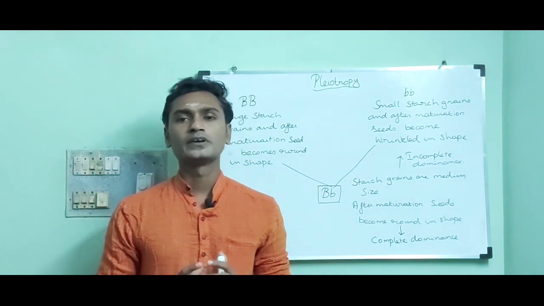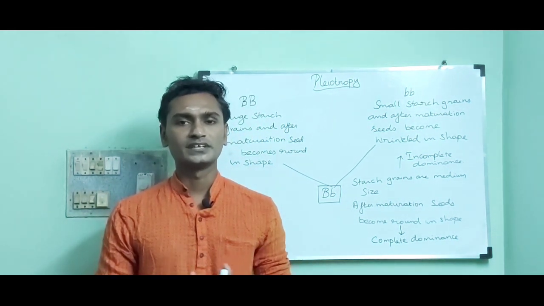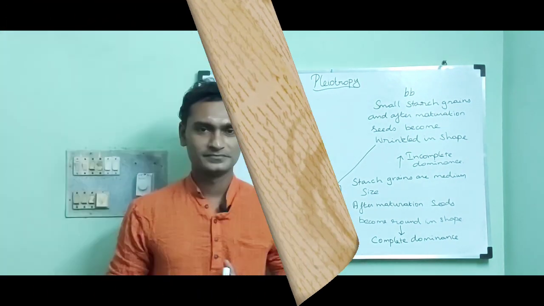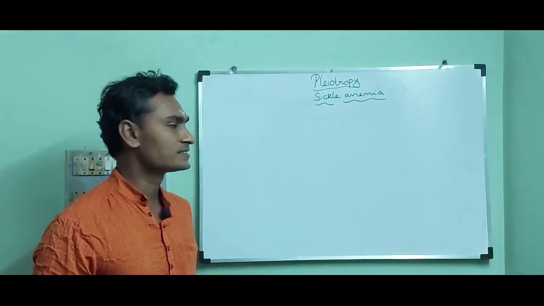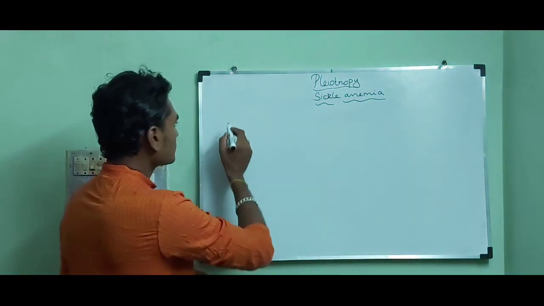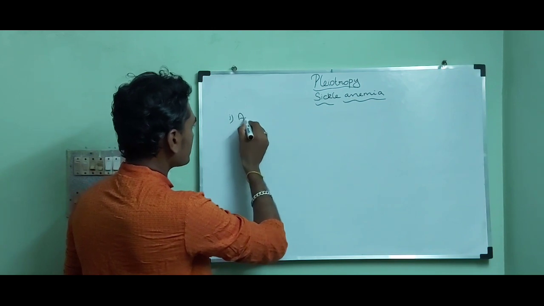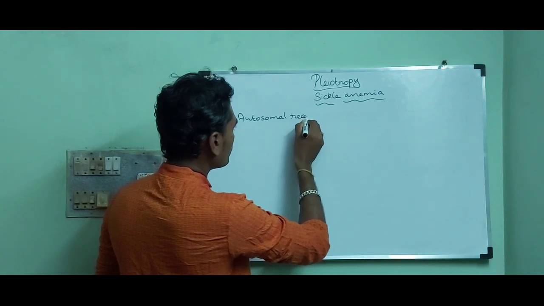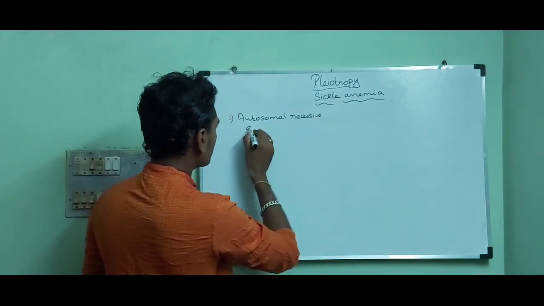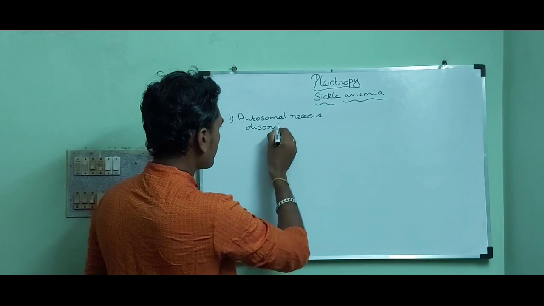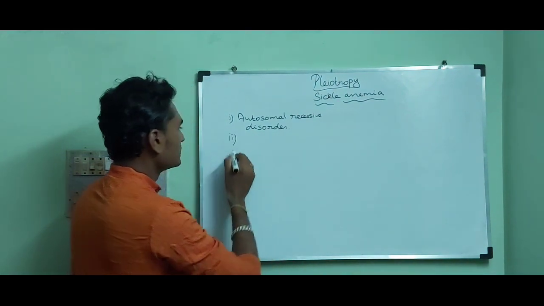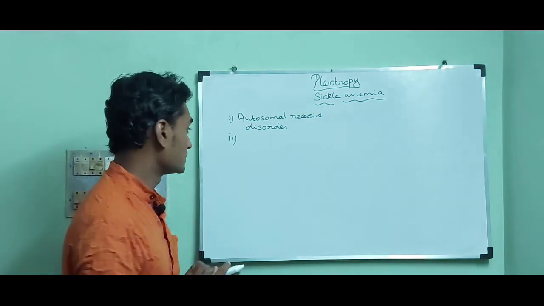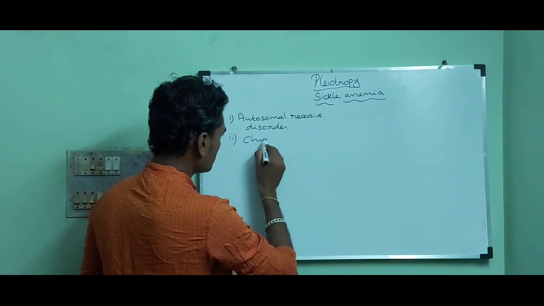Now I am going to explain the pleiotropic effect with another example called sickle cell anemia. Let me discuss the disease sickle cell anemia. It is an autosomal recessive disorder. Then this disease is due to a defect in chromosome number 11.